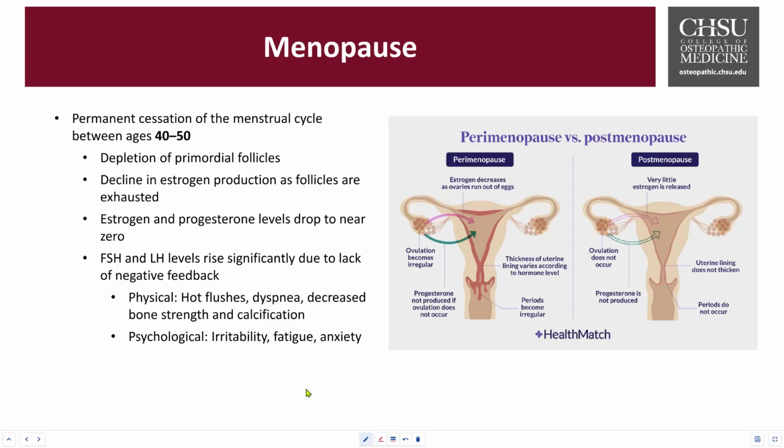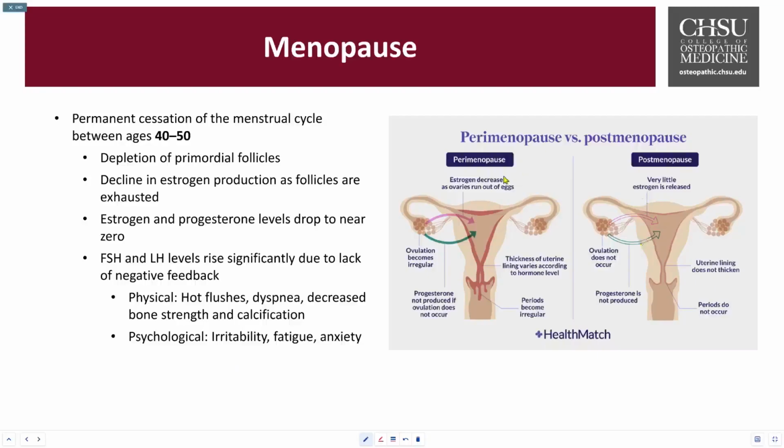This decline of estrogen and progesterone is because there are not many active theca cells and granulosa cells anymore, and therefore levels drop close to almost zero. This hormone decline then leads to cessation of ovulation and menstrual cycles, and that's why you see a lot more FSH and LH in the urine after 40 years old. Because of that rise, there's nothing to bind, therefore most of this is lost.